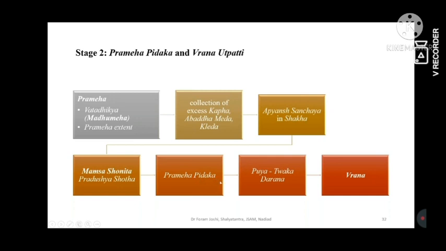Then in the Shofa, three main factors have been principally described by Sushruta, that is Vata, Pitta, Kapha. Vata is responsible for Ruja, Pitta is responsible for Paka, and Kapha is responsible for Puya Nirman. That's why excess Kapha collection is responsible if there is Puya Nirman. And Puya again has been documented by Sushruta as a Dharana Dravya. So Puya has this potency that leads to Tvagdharana and that produces Vrana. I have taken this as an example for the understanding of Madhumeha Janya Vrana.